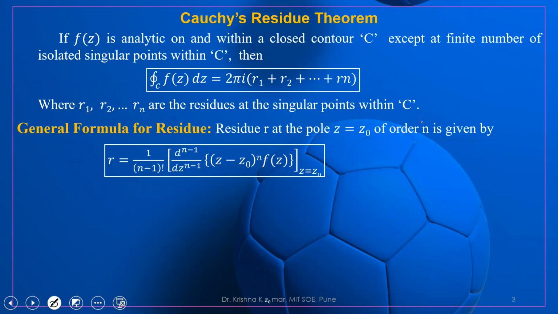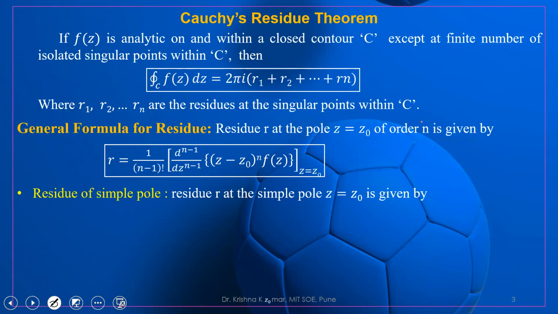Now what will happen if you want to find the residue of a simple pole? Simple pole means order 1, so we put n equal to 1. Then 1 minus 1 is 0, 0 factorial is 1, so this total part becomes 1. So we get (z minus z0) times f of z at z equal to z0. So the residue of a simple pole is (z minus z0) f of z at z equal to z0.